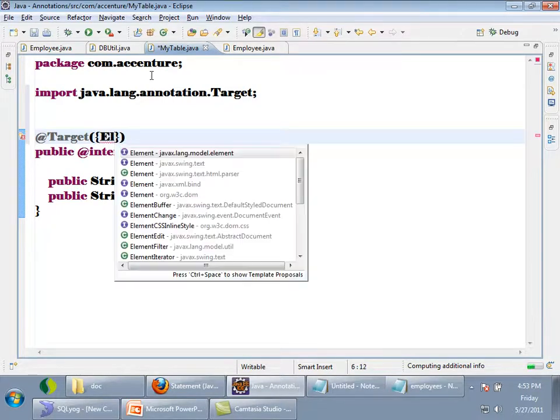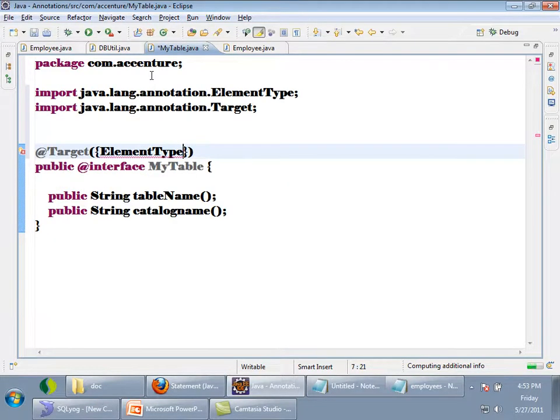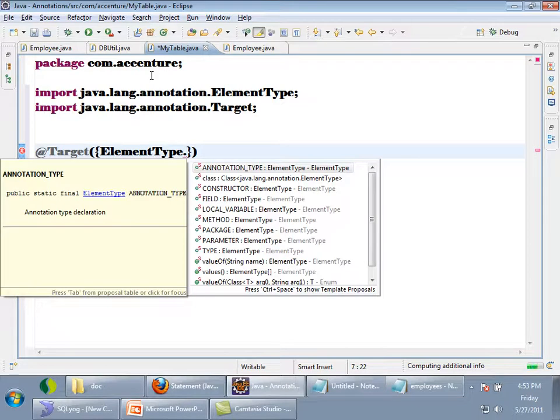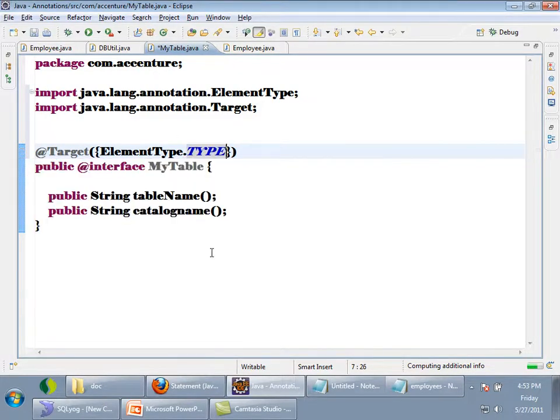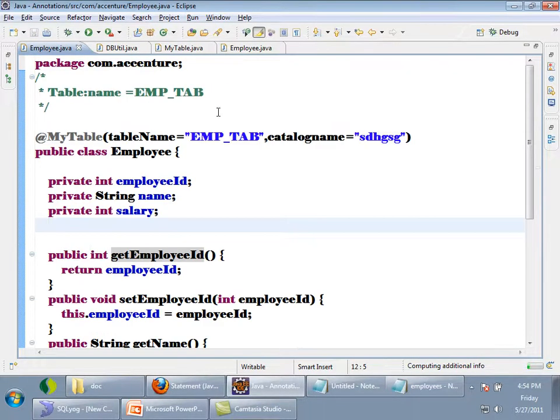ElementType dot, see, here if I say TYPE, it means this annotation should be applied only to types. Type means a class is a type, a user defined type, right? So that means this @MyTable can be applied only to elements of type.